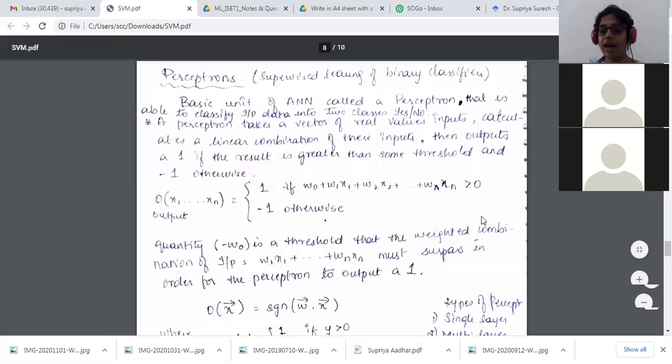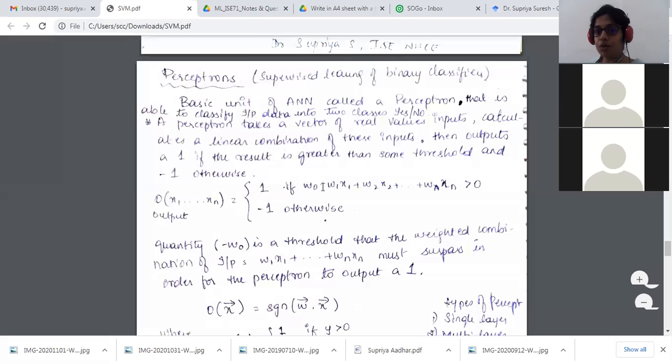The output of the input x1 to xn, O of x1 to xn, is equal to 1 if W0, the bias, the constant we consider, plus W1 into X1, W2 into X2, where weight 1 is for my first internals X1, weight 2 for my second internals X2, and so on up to my quiz 1, quiz 2, my assignments. I consider everything. If the value is greater than 0, then it is 1, otherwise -1.